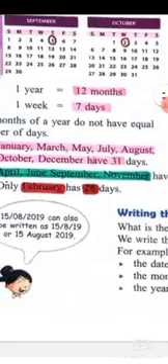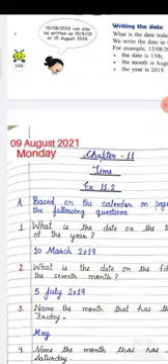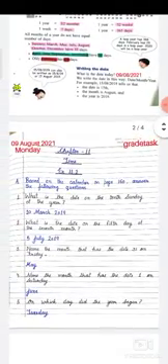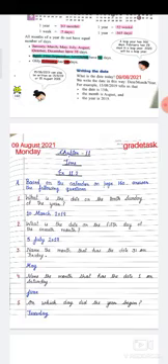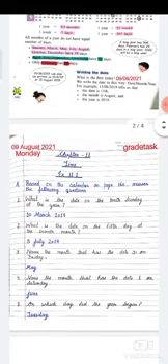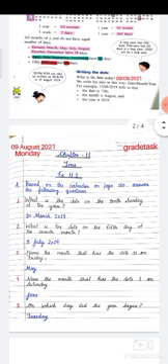Now come to the exercise. See students, first question. Based on the calendar on page 160, answer the following questions. What is the date on the 10th Sunday of the year? This is the year 2019. You have to see on which date the 10th Sunday falls.